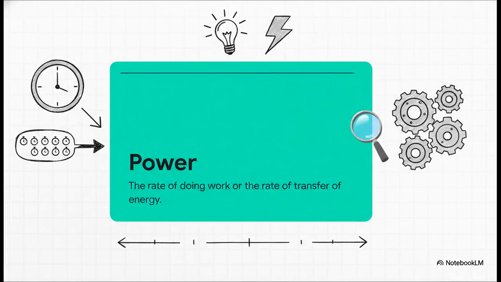So, this is the formal definition of power. Power is the rate of doing work. That word, rate, is very important. Whenever you see the word power in a physics problem, you must immediately think about time. Power tells us how much work is done in a certain amount of time.